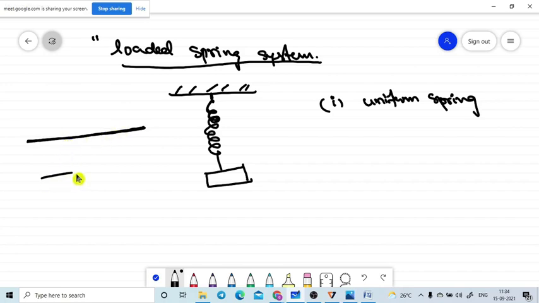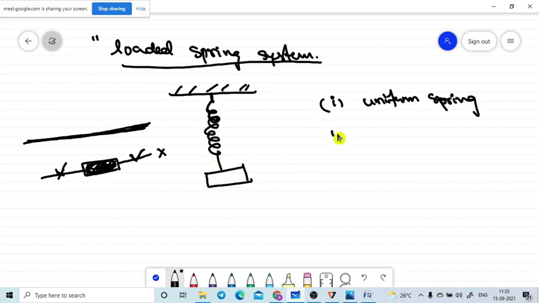Otherwise, if the area of cross section increases at the middle, the properties change between these two parts because they are not uniform. If the area of cross section is the same, then the properties are the same throughout the length of the spring.